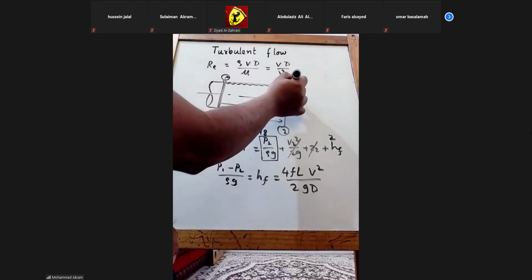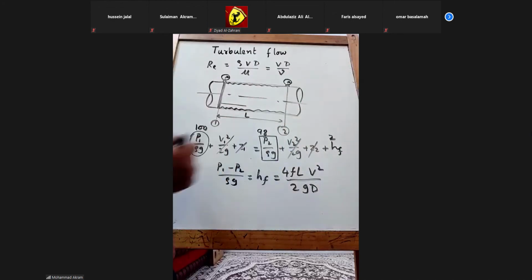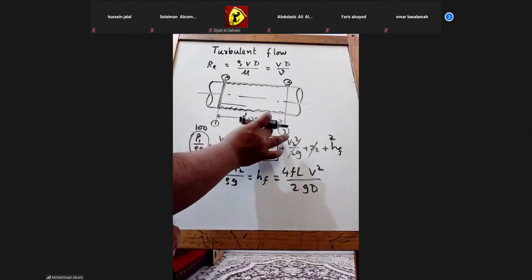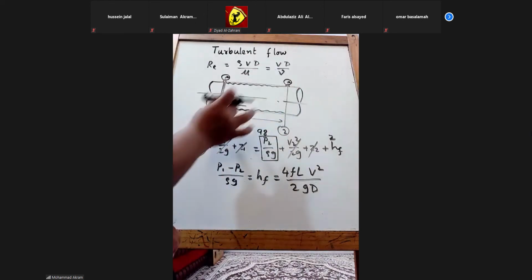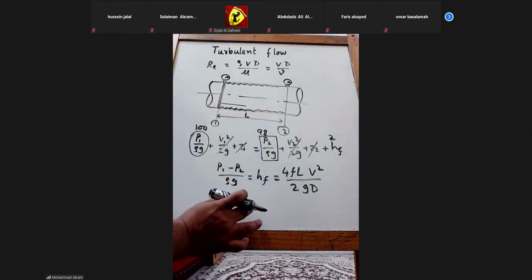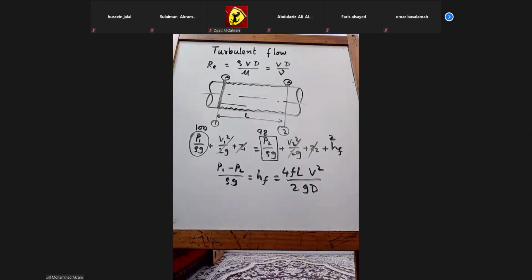So the total energy, total temperature, etc. is going to remain the same, but if you put indicators, you will see that the pressure is different. If it is showing 100 here, it will show 98 here. That means there is a loss of 2. So where has that gone, why has the loss occurred? We say it is because of the friction.